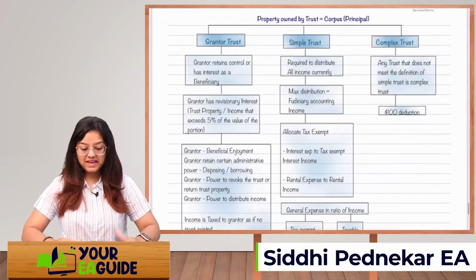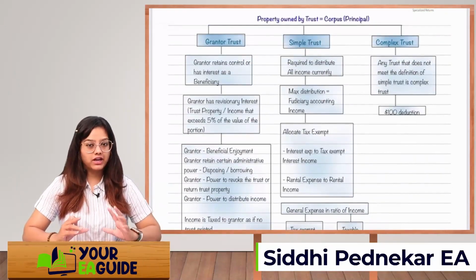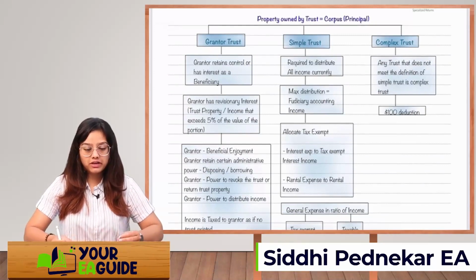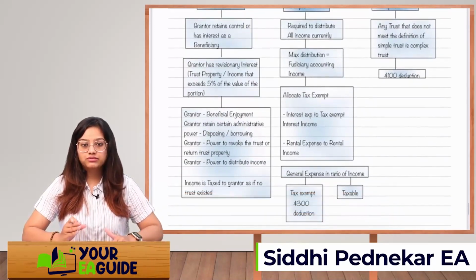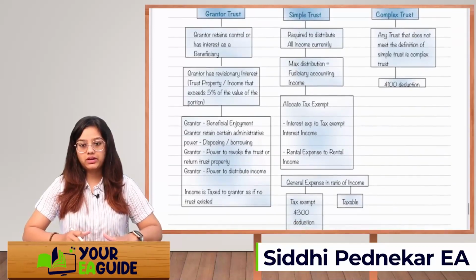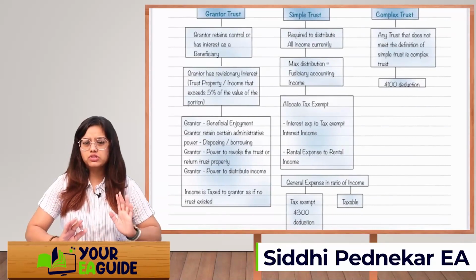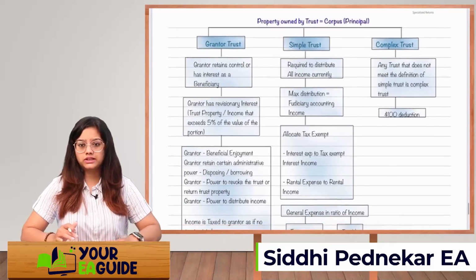So it's a very simple form: if the grantor is holding all the interest and all the control in the trust, and he is also the beneficiary, then the tax will be paid by the grantor only. The income will be taxed as if no trust existed, right? It will be simply a normal individual tax return. There will be no trust tax return.